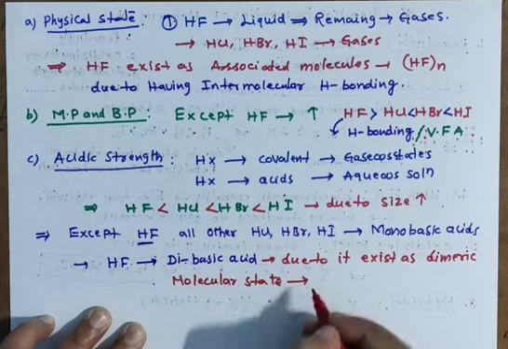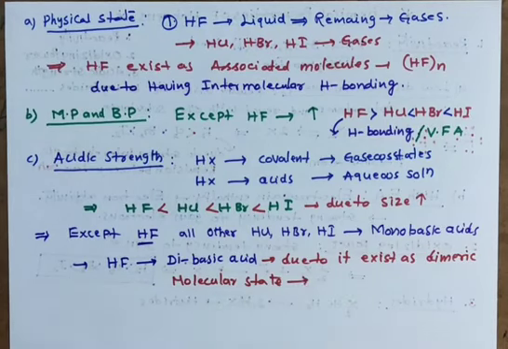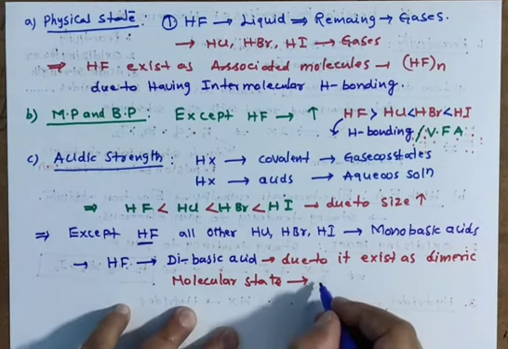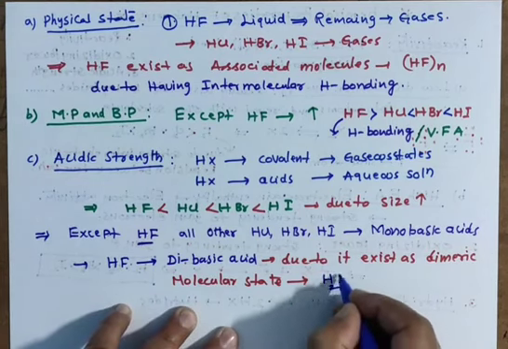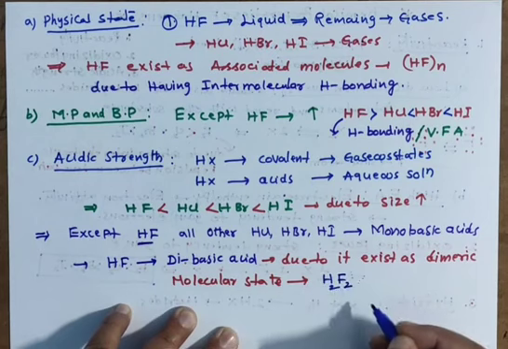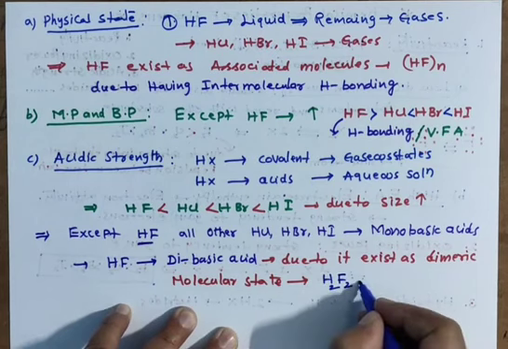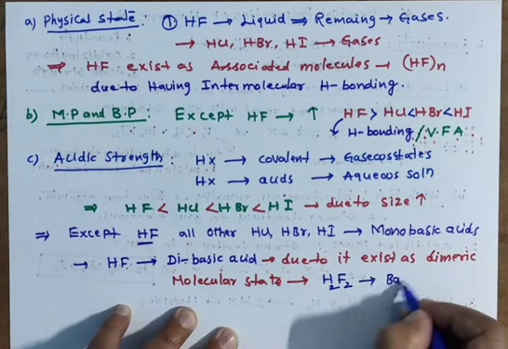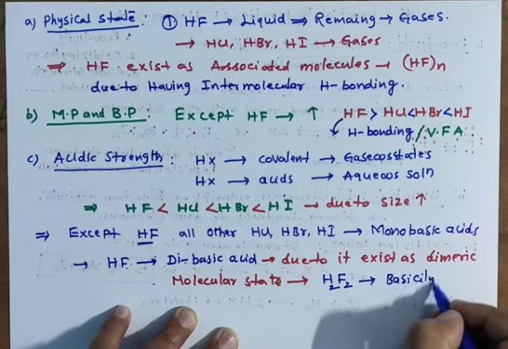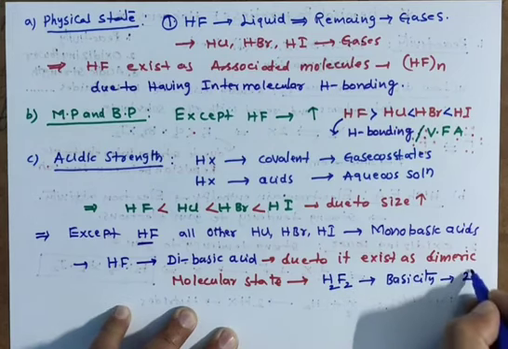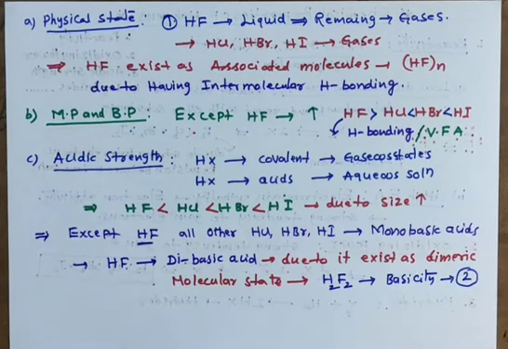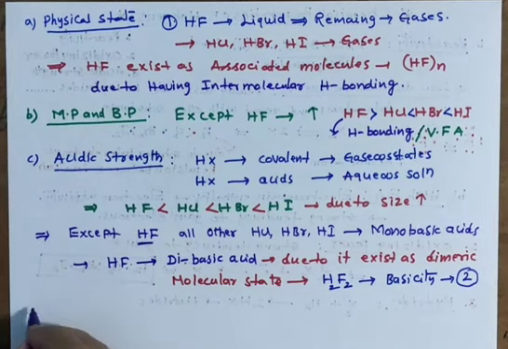So it does not exist in HF form. It exists as the dimeric form H2F2. That's why its basicity is 2. Remember, HF is not monobasic. It is a dibasic acid. That is acidic strength.